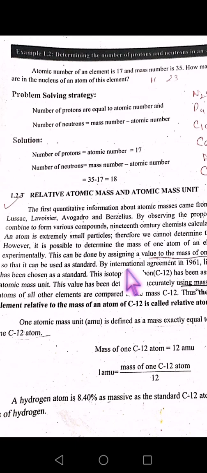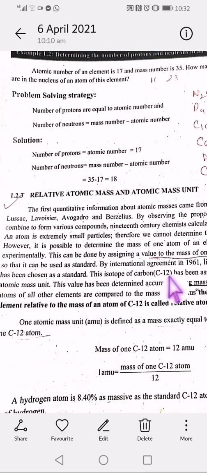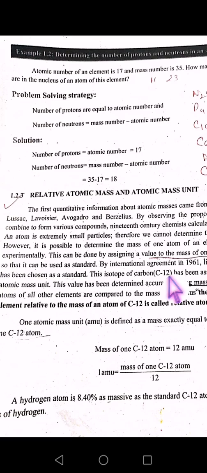Fine. We will find out the atomic mass standard unit, and then we will compare every mass of an atom with that unit. For that reason, they took the example of carbon 12. 12 is its atomic mass. Fine. The atomic number is 6. They found the value of it, and they said its atomic mass is 12. Now this is used as a standard value. An international agreement was made in 1961, and they said this is the standard value, we have to use it always to compare the relativity.